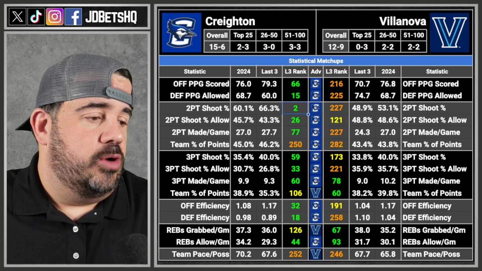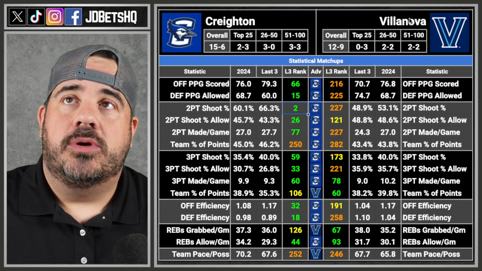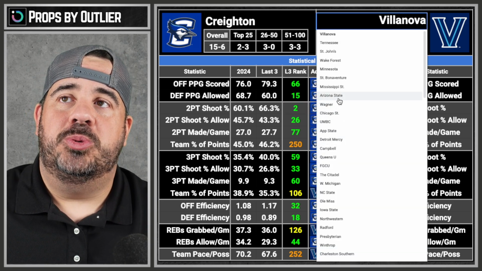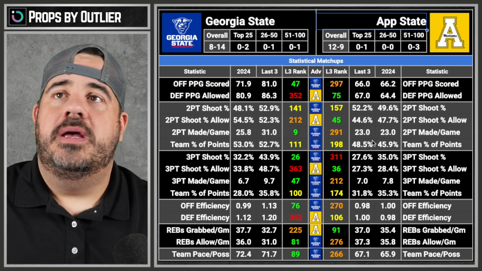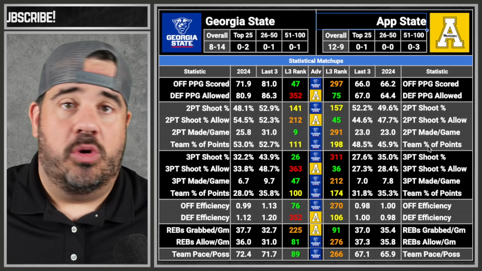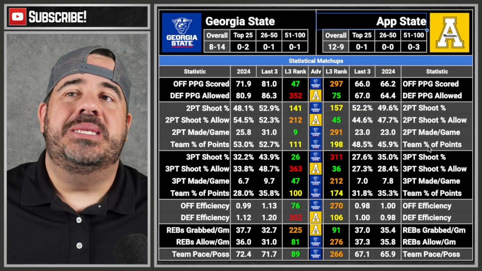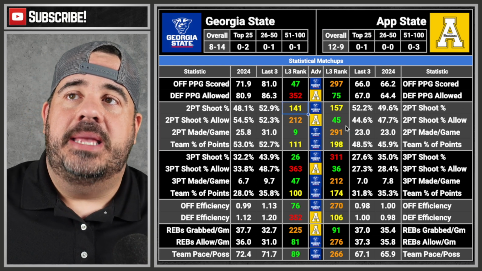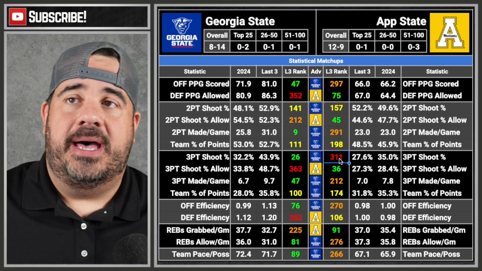Moving on from there, we're going to go to the very next game, which is App State and Georgia State. This is one that has 0 advantages. There's not a single advantage. Everything is below 100 in the different rankings. So this is how we do things around here. It's all below 100. Like this one's pretty much tied. That one's pretty much tied.